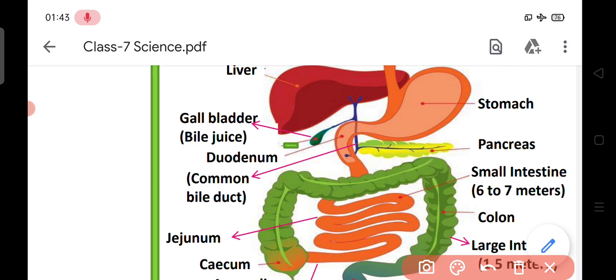Duodenum is broader than jejunum, or you can say jejunum is narrower than duodenum, and ileum is narrower than jejunum.